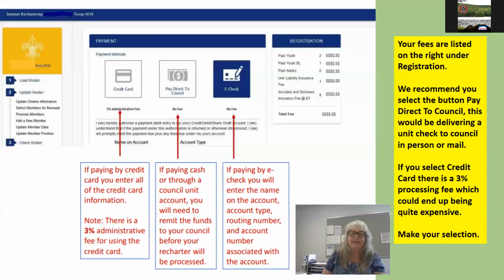Click Next. Here you're at the payment screen. Your fees are listed here on the right. There are 3 ways you can pay. We prefer credit card. There is a 3% processing fee. Direct to council, there is no fee. We prefer the direct to council. So make your selection and then click Next.